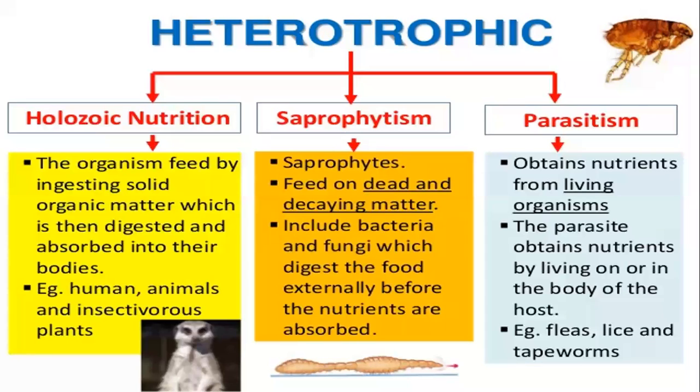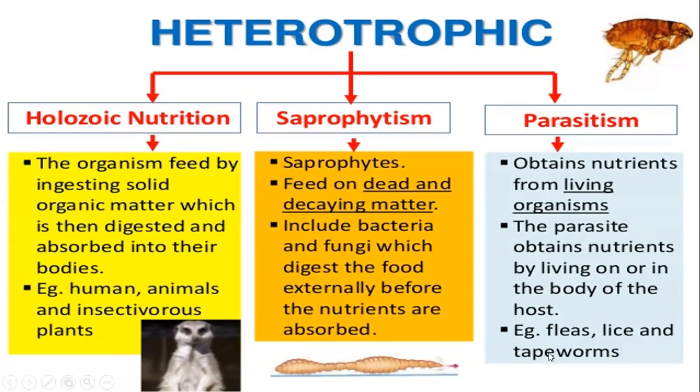Then plants we are eating, animals are eating. Then the human body and animal body will die, and then the cycle will continue. So this is all about the saprophytic mode of nutrition. Now the next one is the parasitic mode of nutrition.